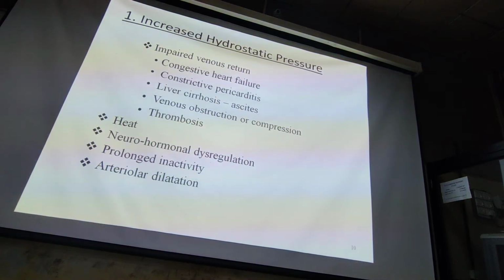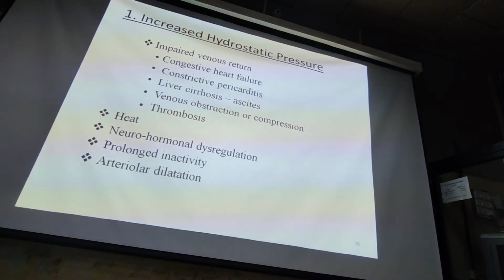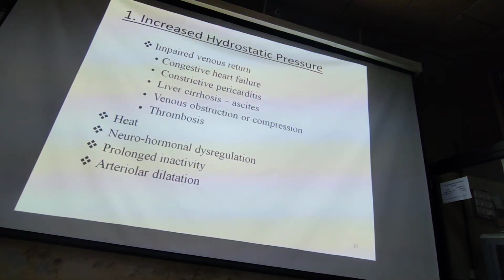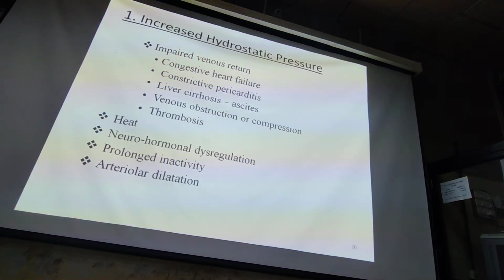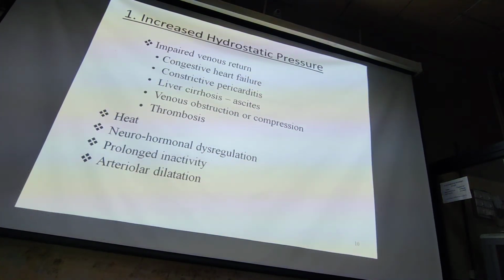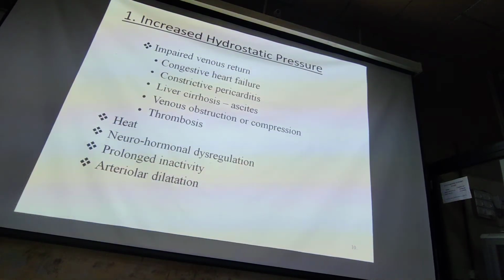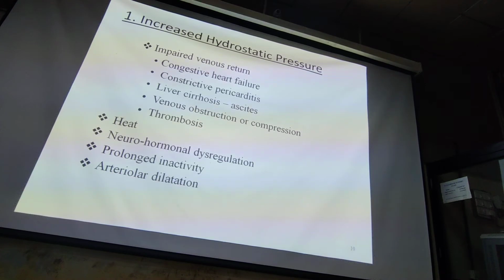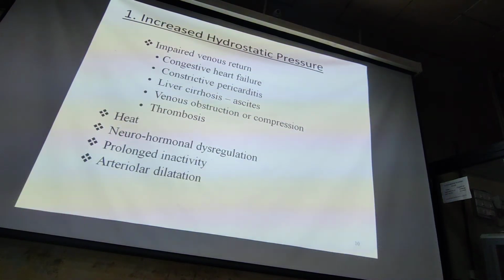We all know heart failure, congestive heart failure, constrictive pericarditis, cirrhosis of liver which causes ascites, venous obstruction or compression by certain bandages.